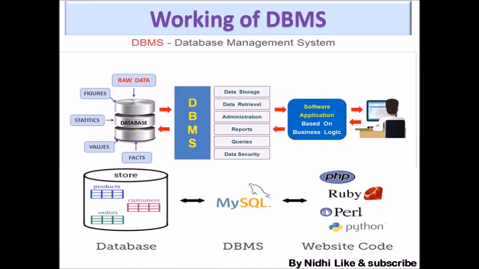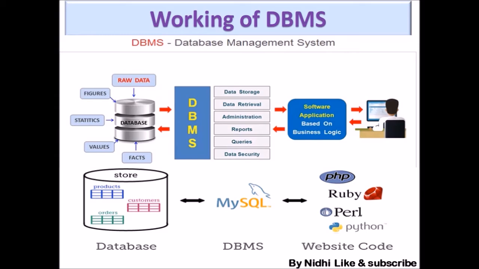Students, let's talk about the working of DBMS, that is database management system. So here you can see that a database is a collection of data, a large amount of data. You can say here it is given as raw data, figures, statistics, values and facts. And in the previous class we talked that in this chapter we will read about the relational database management system. So in the below image you can see that a database consists of